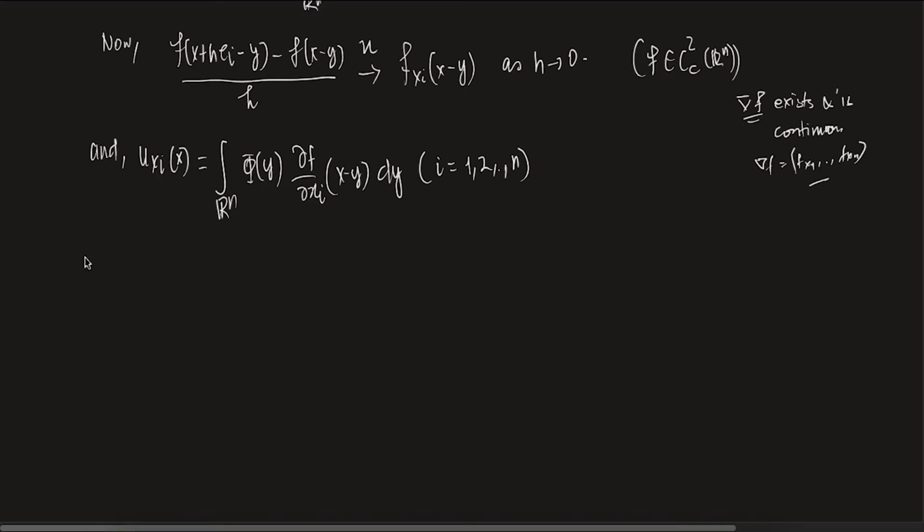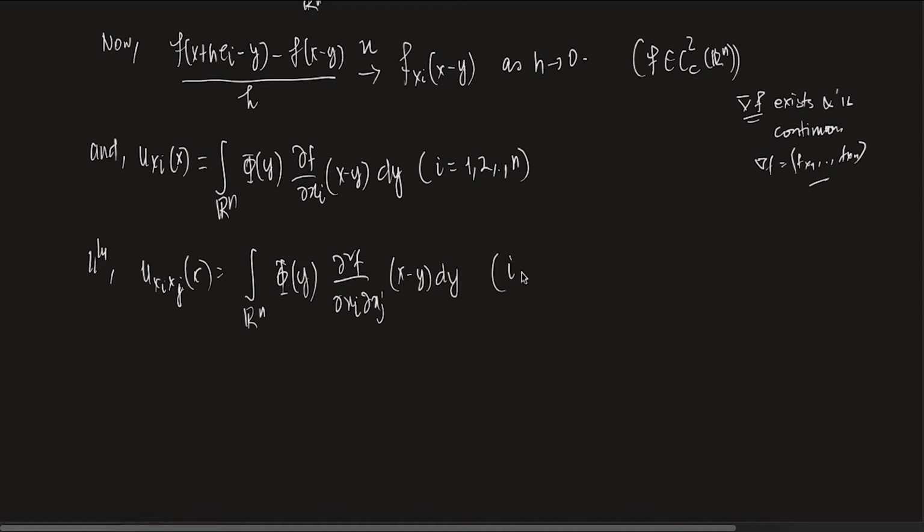Similarly, you can also take another derivative here, u_xi xj. Now think of u_xi as some phi and do the exact same thing. What will happen? It will be phi of y, the fundamental solution, times del square f over del xi del xj, where i, j are between 1 and n.